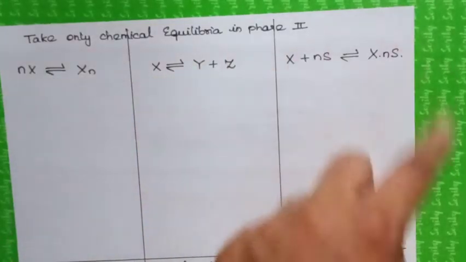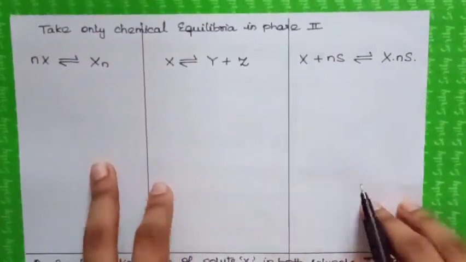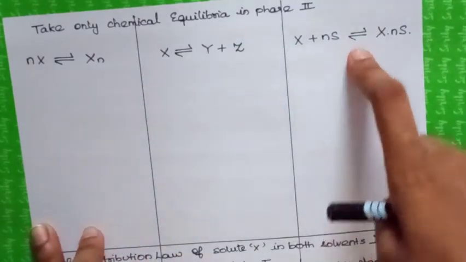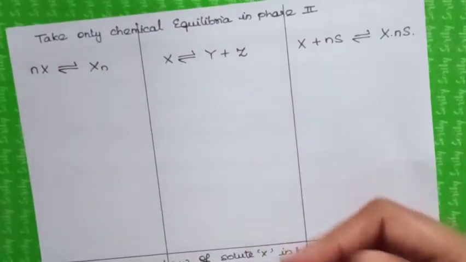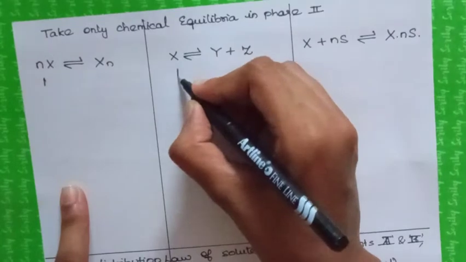So I have written the chemical equilibria of phase 2 for association, dissociation and chemical combination. First let us take 1 mole of solute.